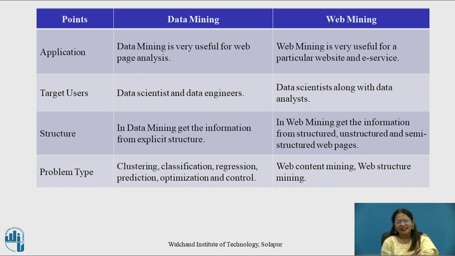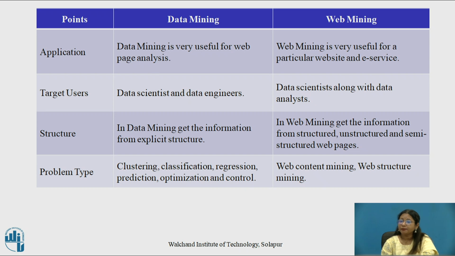Target users: data scientists and data engineers for data mining, and data scientists along with data analysts in case of web mining. Now in data mining, to get particular information, we are using explicit structure, but in web mining, we get the particular information from structured, unstructured, semi-structured web pages. What are the problem types associated with data mining? Clustering, classification, regression, prediction, optimization and control. And in case of web mining, web content mining, web structure mining.